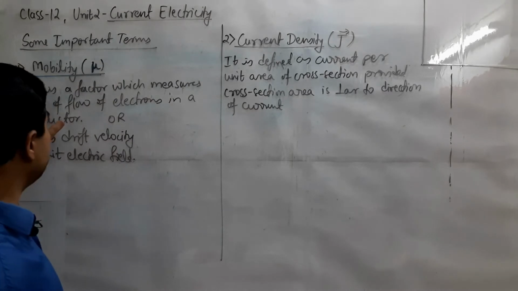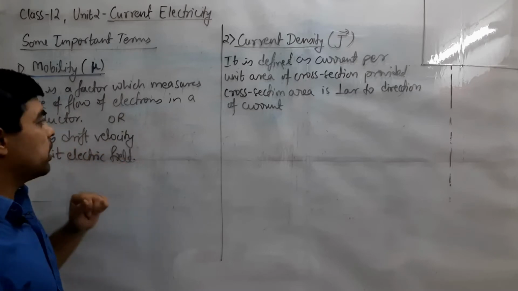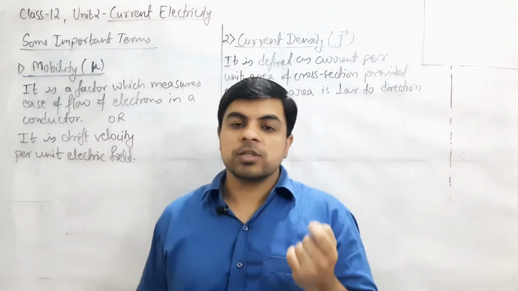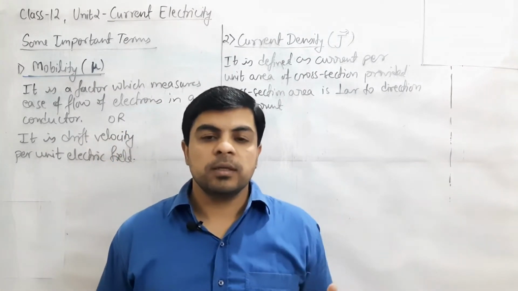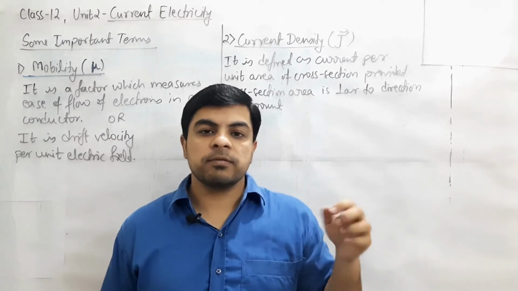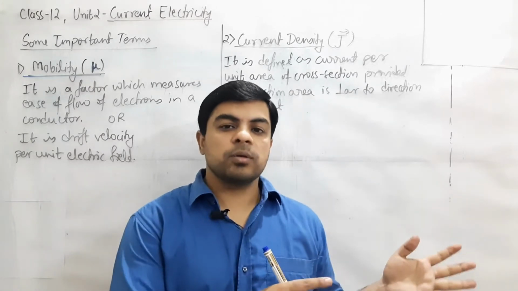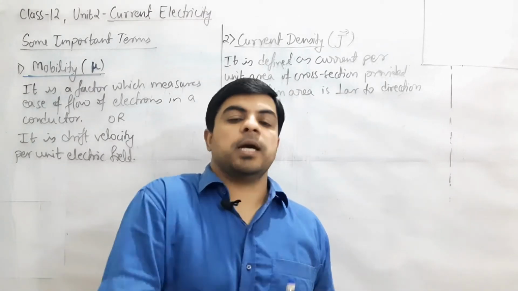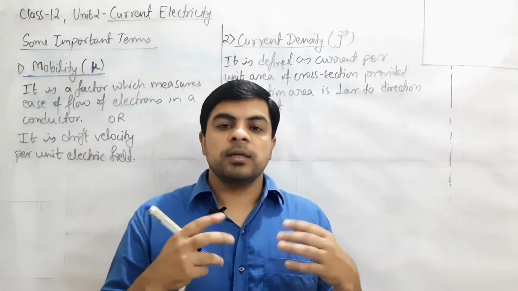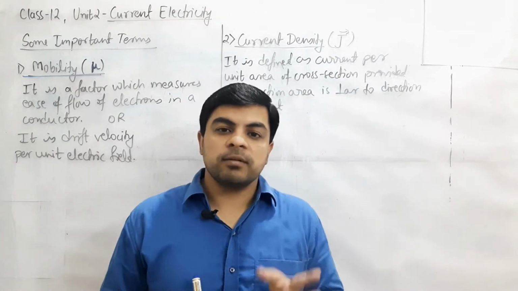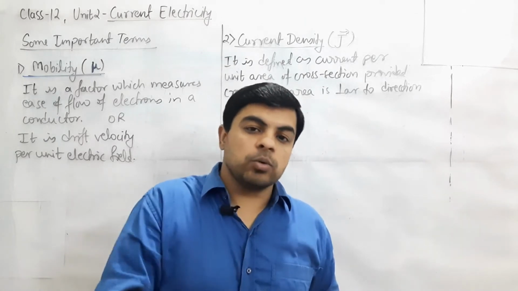So we can define it in this way: it is a factor which measures the ease of flow of electrons in a conductor. We can understand this in a very simple way. Suppose you are moving with your vehicle, and if the road is found empty, then we can say that you can move easily and smoothly through that road. So over there your mobility will be higher. But if the same road is packed with other vehicles and there is a traffic jam, then while passing through that area the value of mobility is low, it decreases.